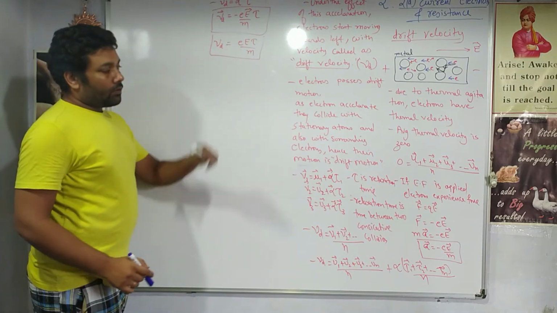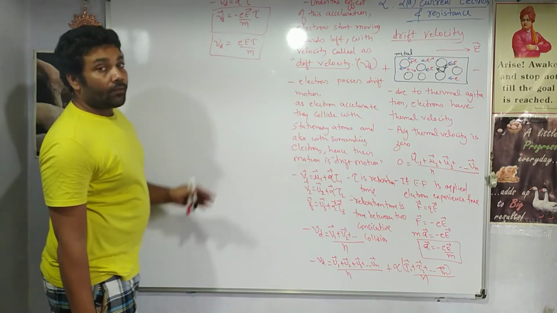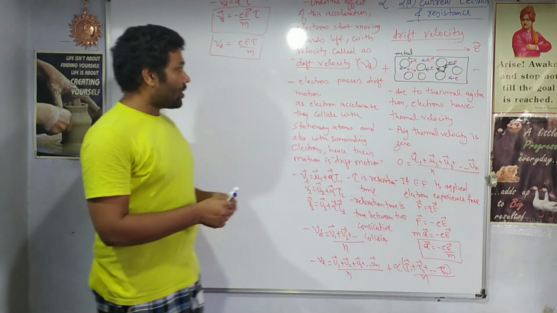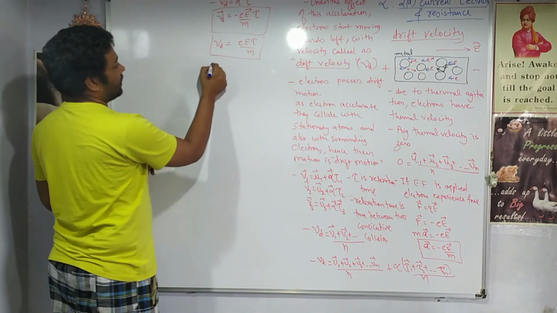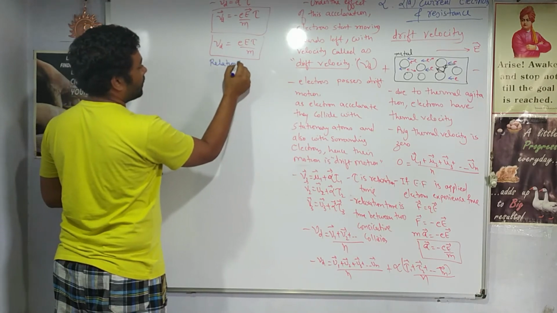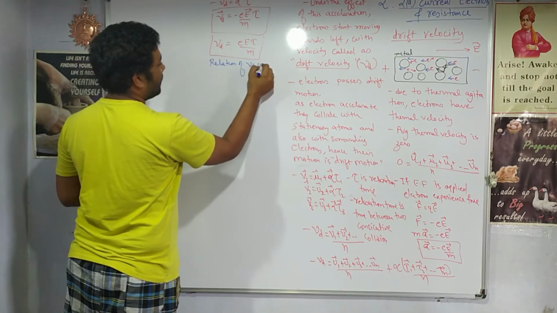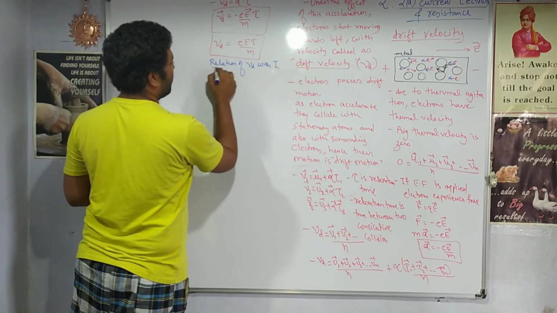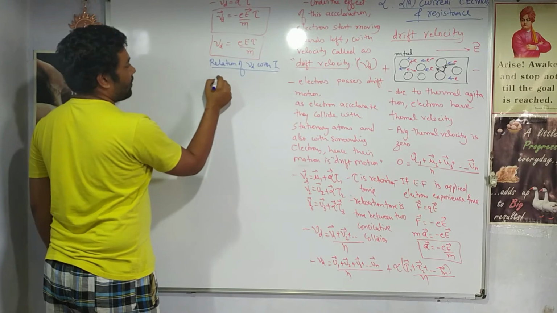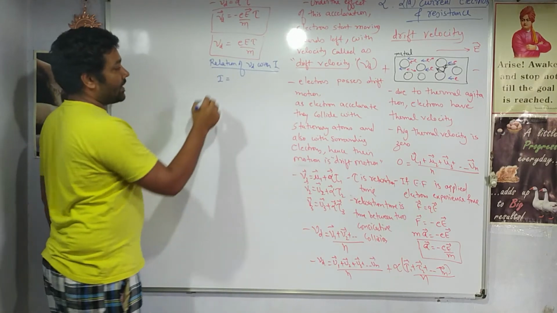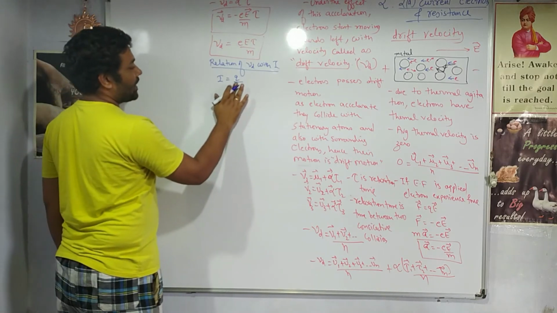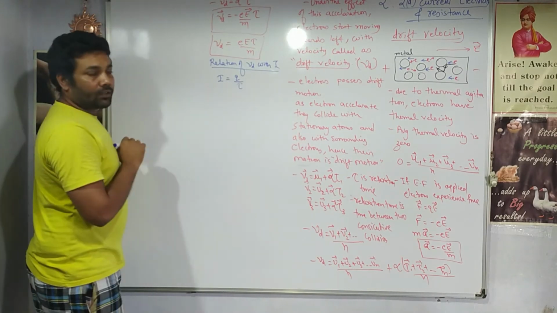Then based on the same equations, we have many other derivations. The second one is the relation of the drift velocity with current. We know that the formula for current is defined as charge upon time, and time here we can say is the relaxation time tau.